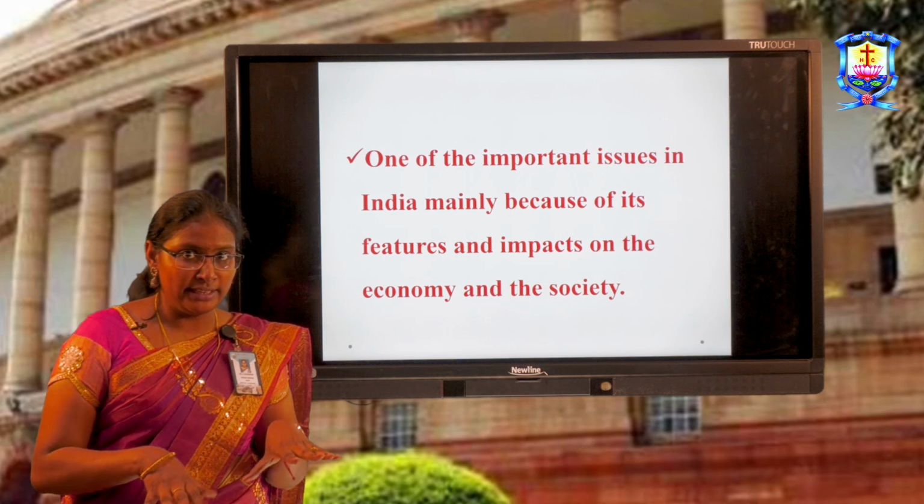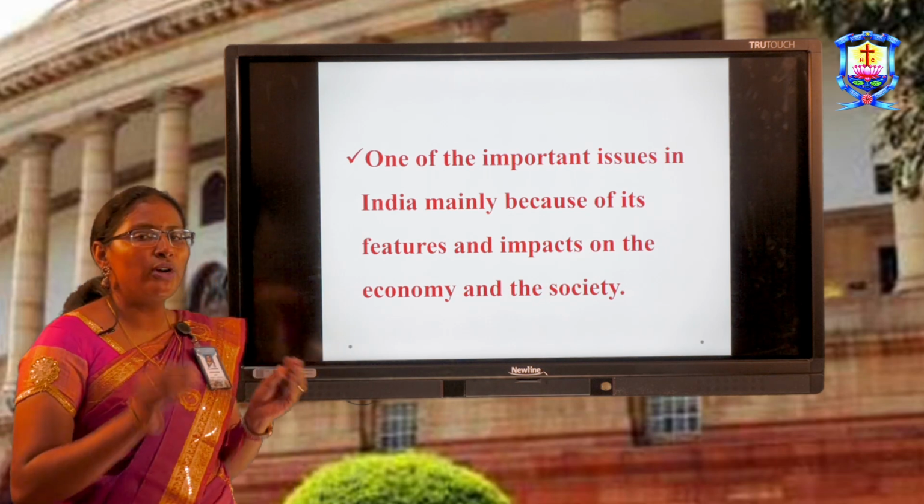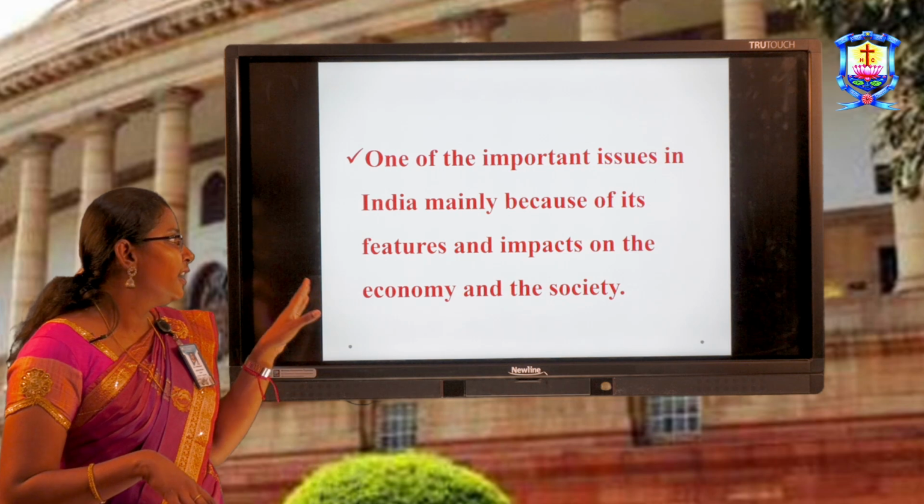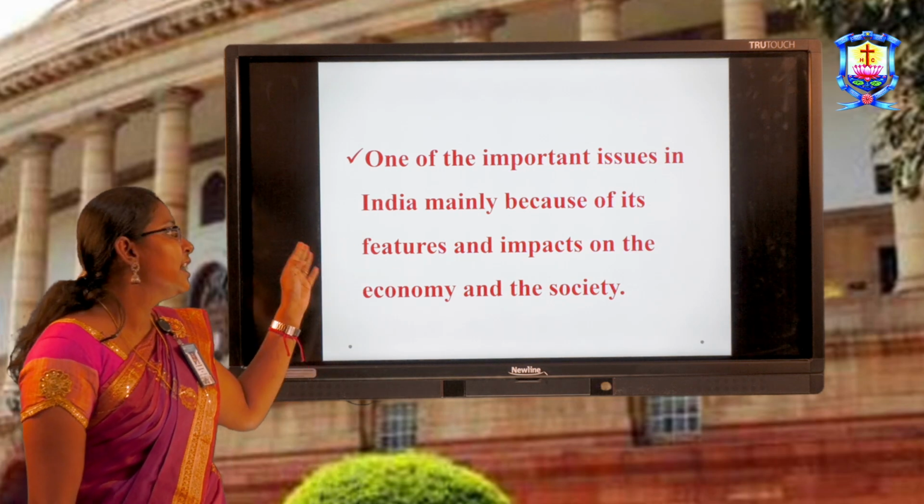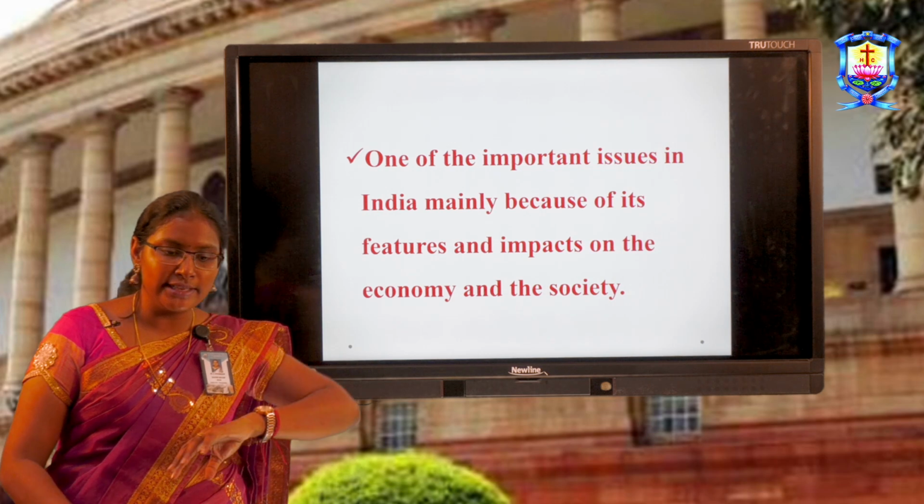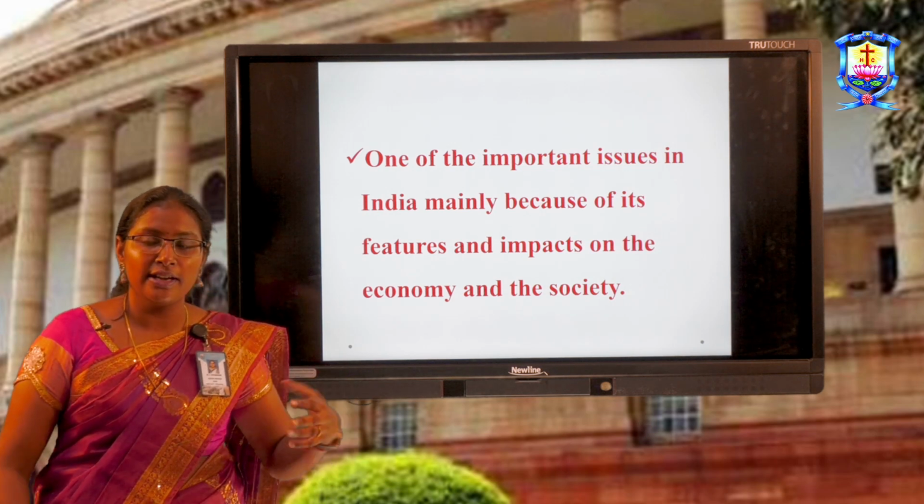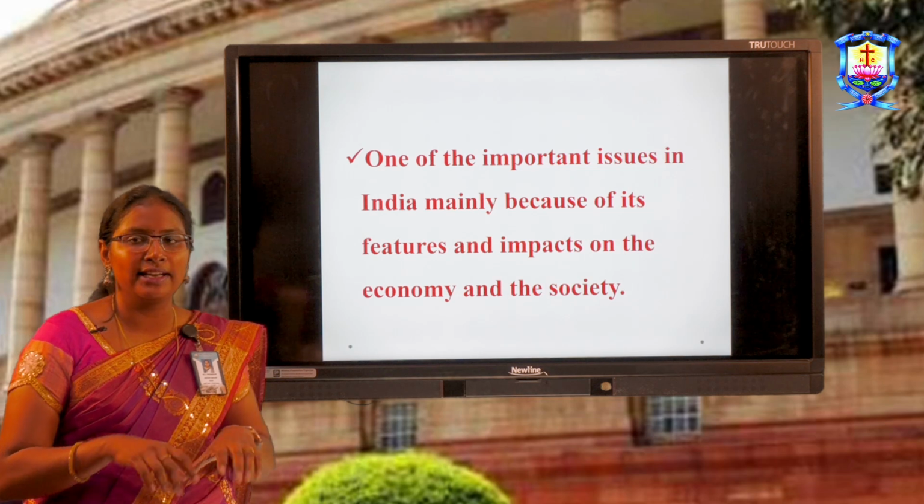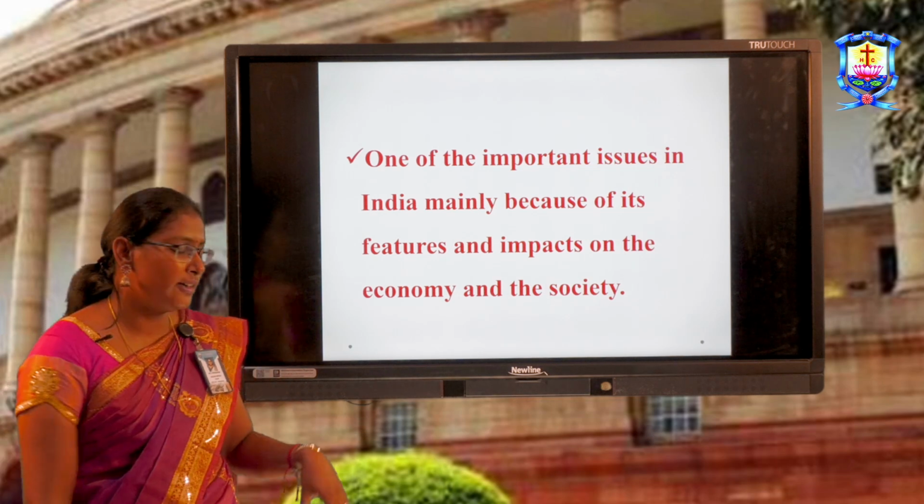This rural indebtedness is one of the important issues in India. There are so many issues, however this is one of the main issues in India. Why? Because of its features and impacts on the economy and society. Its impact and dimensions on the economic and social levels are very strong. It left very deep scars.